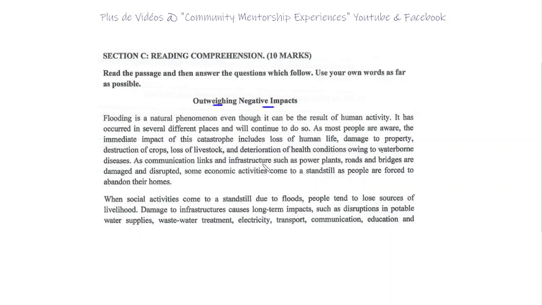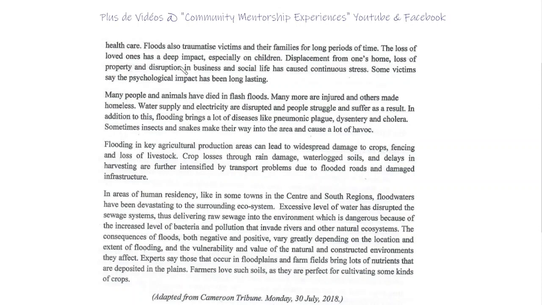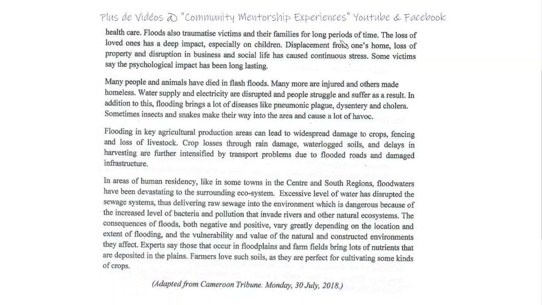As communication links and infrastructure such as power plants, roads, and bridges are damaged and disrupted, some economic activities come to a standstill as people are forced to abandon their homes. When social activities come to a standstill due to floods, people tend to lose sources of livelihood. Damage to infrastructure causes long-term impacts such as disruptions in potable water supplies, wastewater treatment, electricity, transport, communication, education, and healthcare. Floods also traumatize victims and their families for long periods of time.